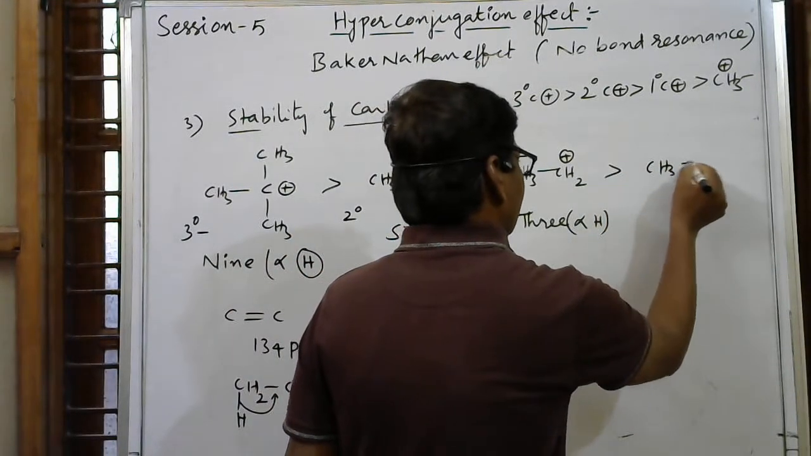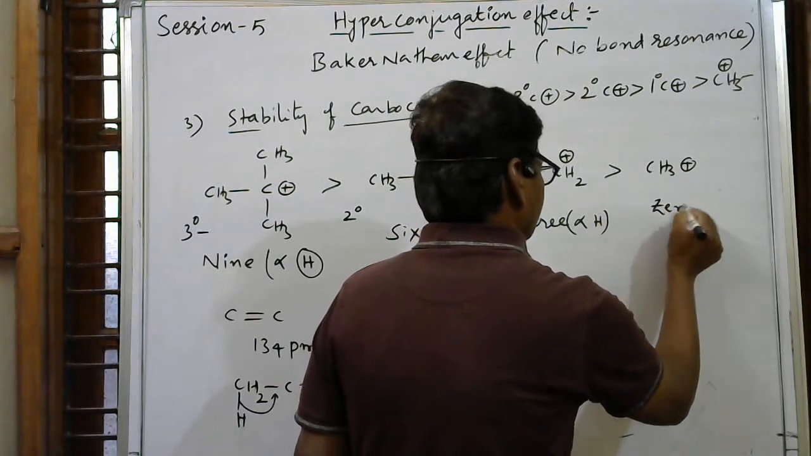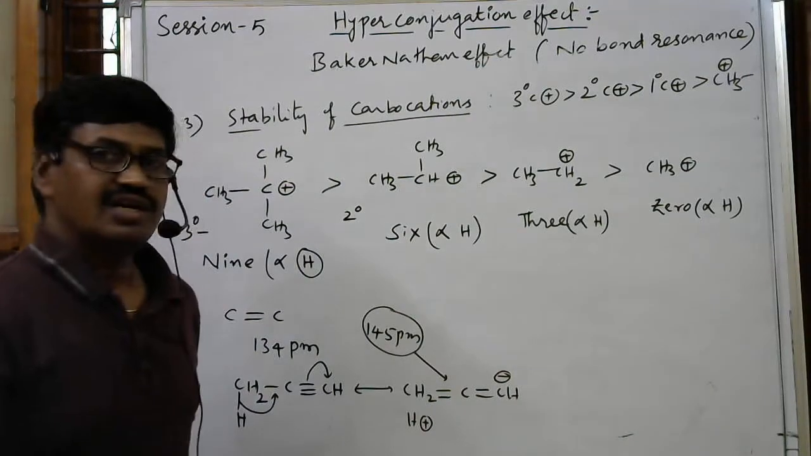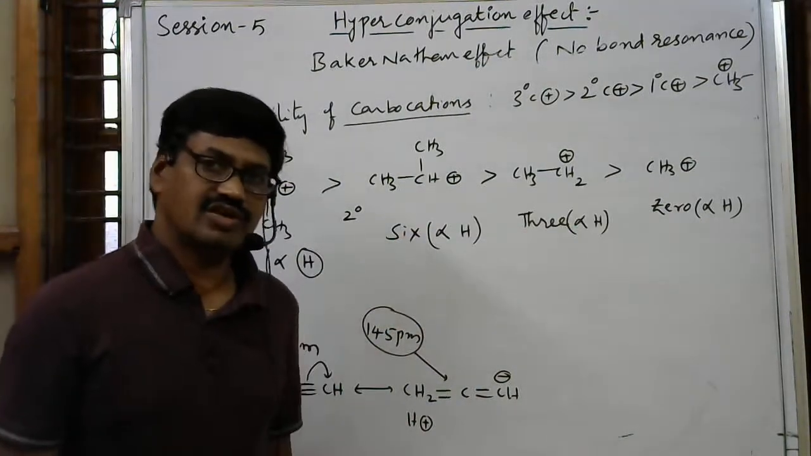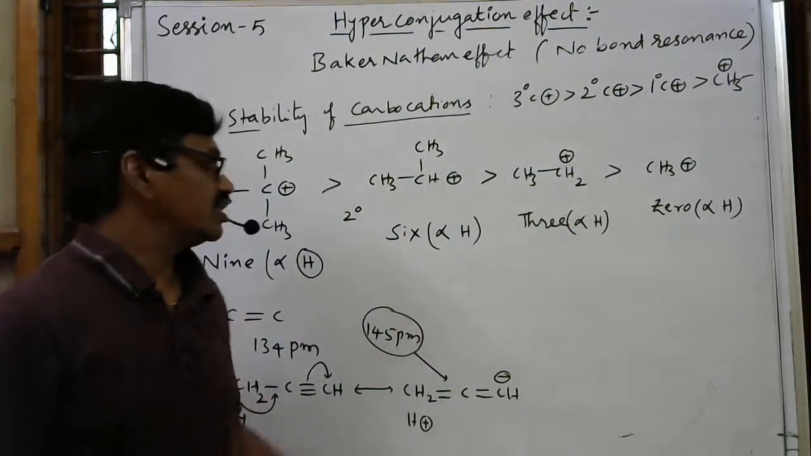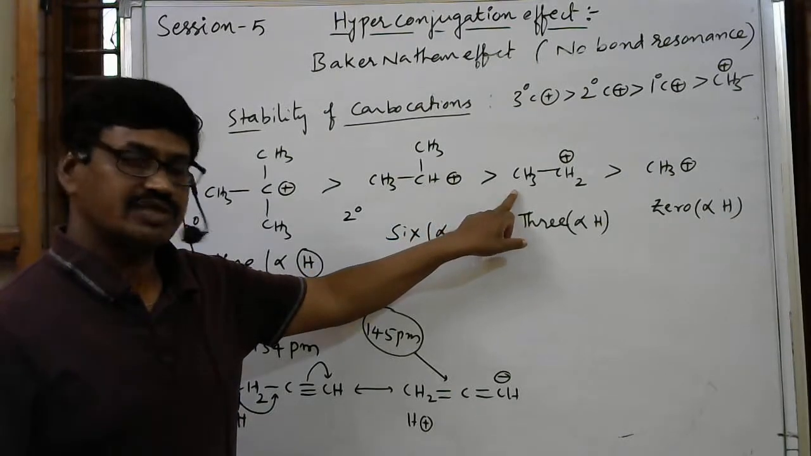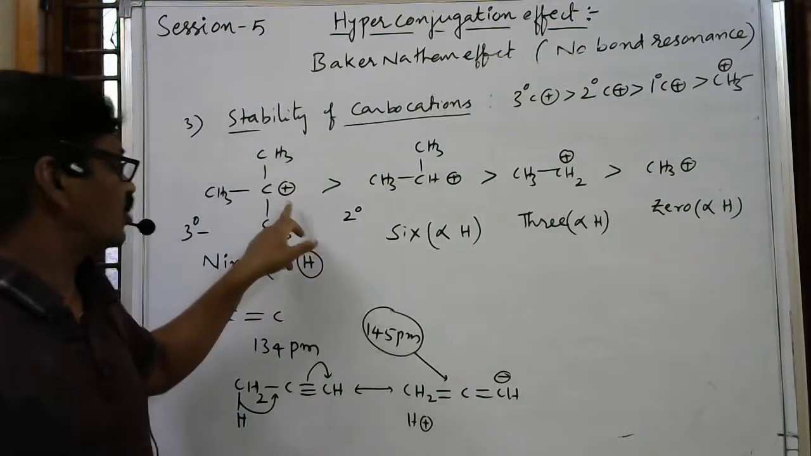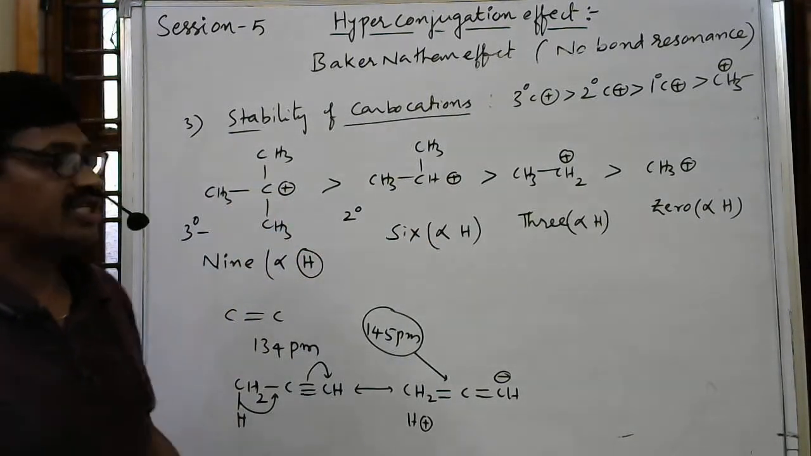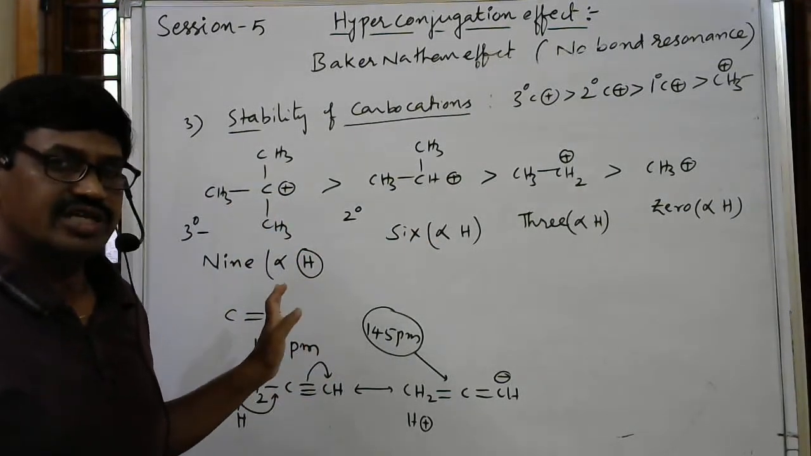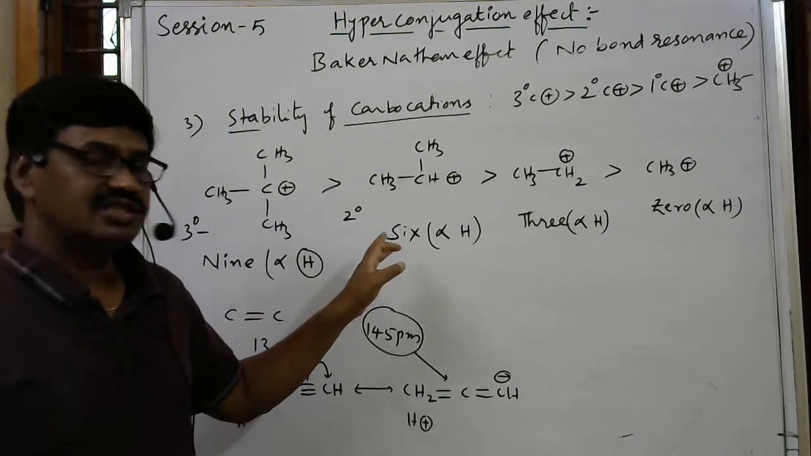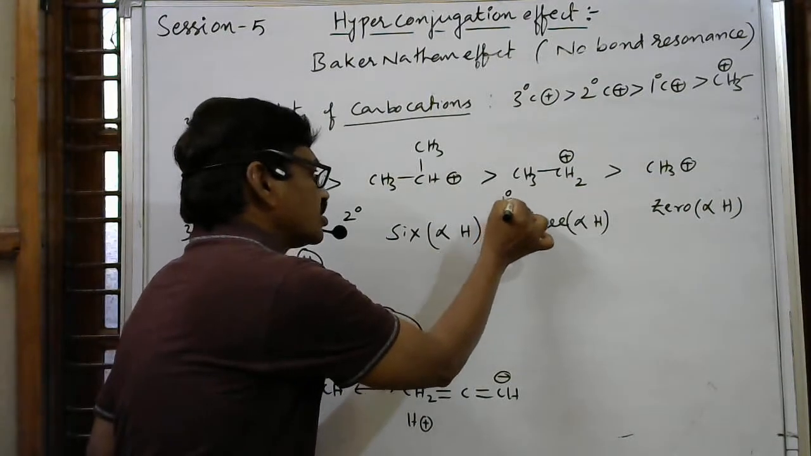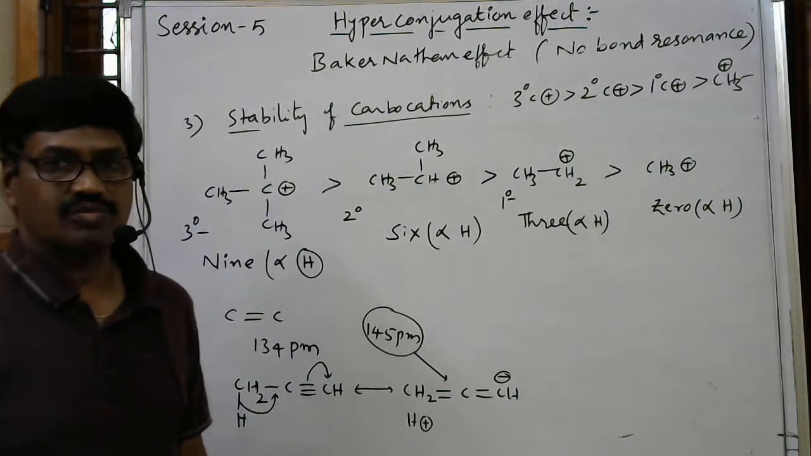Then lastly the methyl group. Methyl carbocation has 0 alpha hydrogens, so it is very less stable. The carbon's positive charge is not at all compensated by its surroundings. Here the positive charge is compensated by 3 alpha hydrogens, there by 6 alpha hydrogens, with more and more compensation, so the stability follows this order. Tertiary carbocation is more stable than secondary, secondary is more stable than primary, and primary is more stable than methyl carbocation.